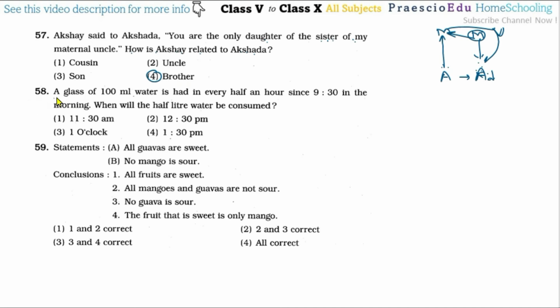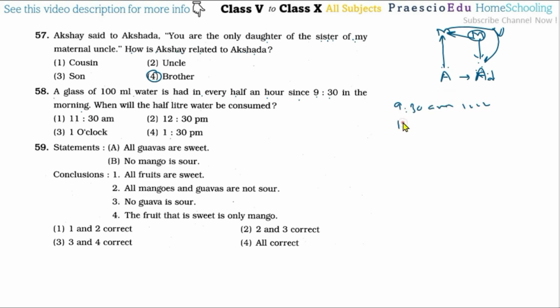Question number 58. A glass of 100 ml water is had every half an hour since 9:30 in the morning, that is 9:30 a.m. When will the half liter of water be consumed? A glass of 100 ml water is had every half an hour. So this 100 ml is already taken at this time.